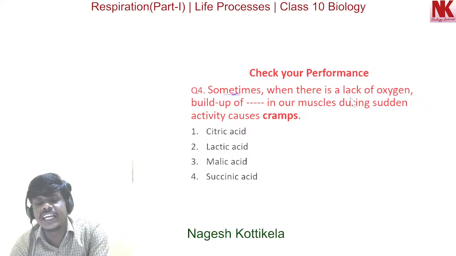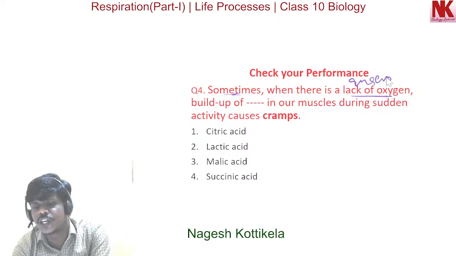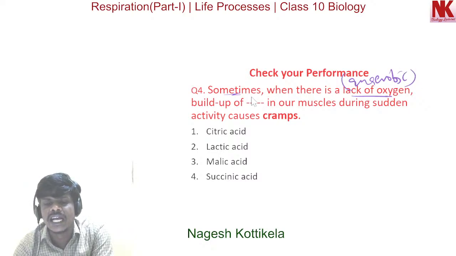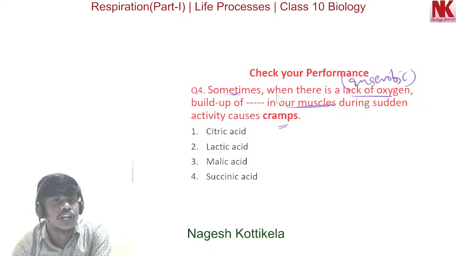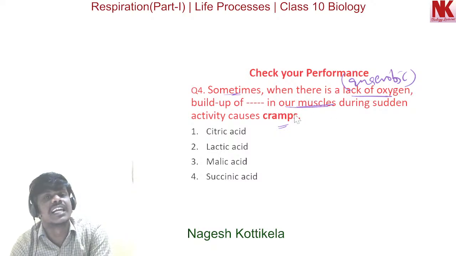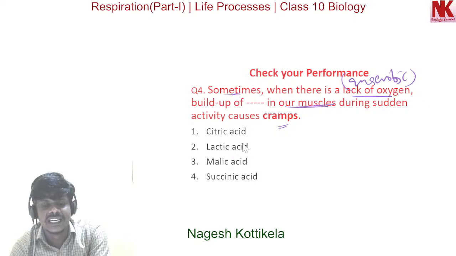Now the next question. Sometimes lack of oxygen results in anaerobic respiration. Build-up of dash in our muscles during sudden activity causes cramps. So build-up of which compound causes muscle cramps? Option 1 citric acid, option 2 lactic acid, option 3 malic acid, and option 4 succinic acid. Here option 2 is the right option.